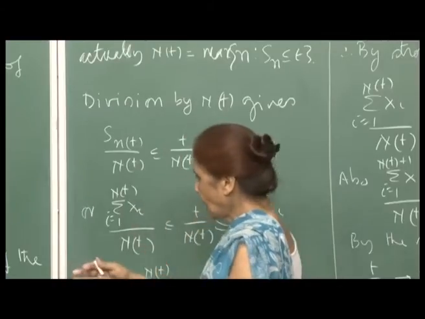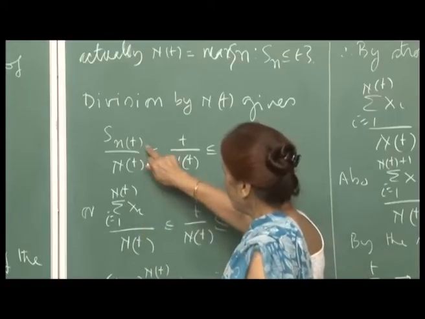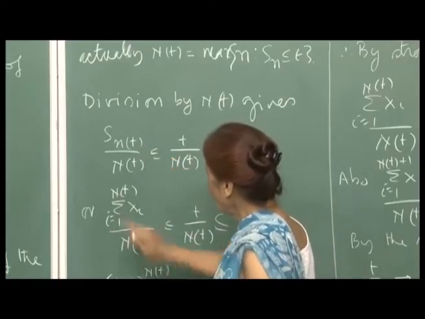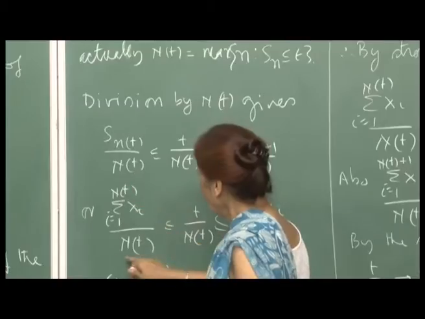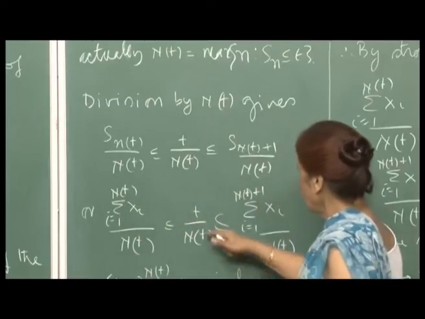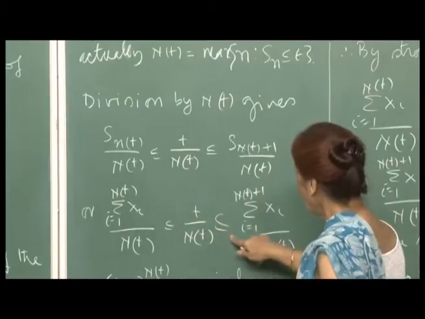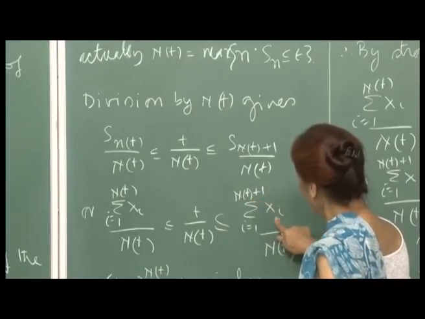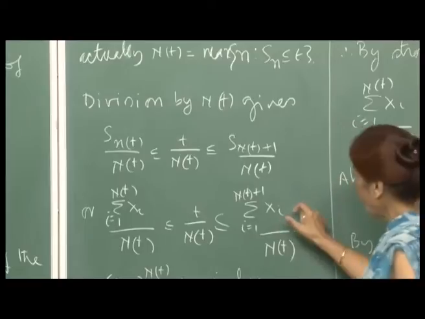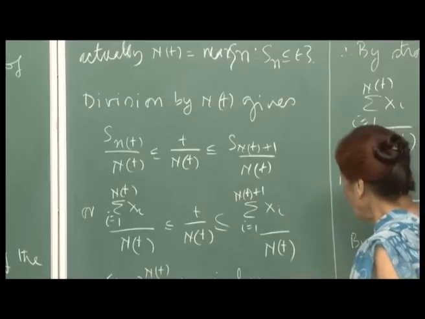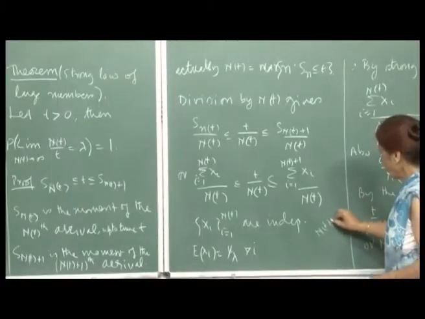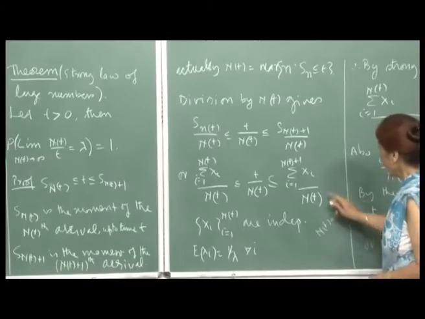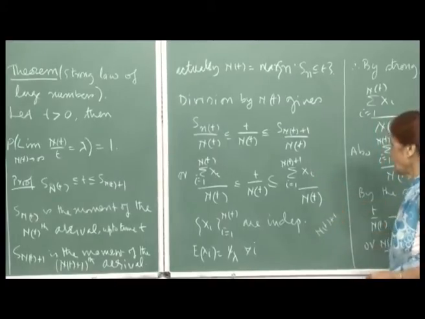When you add up the inter-arrival times, they will all add up to your S_{N(t)}. So the sum of X_i, i varying from 1 to N(t), divided by N(t), is less than or equal to t upon N(t), which is less than or equal to the summation going up to N(t)+1 divided by N(t). So you add up the inter-arrival times up to the N(t)+1th arrival, right.